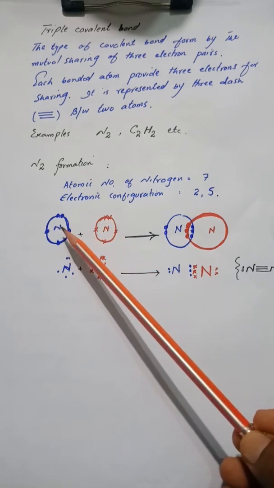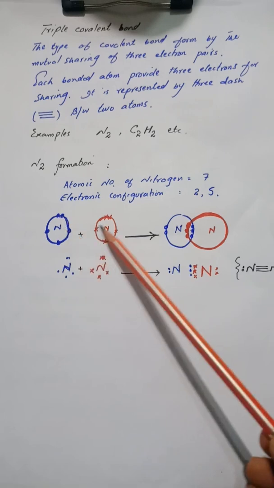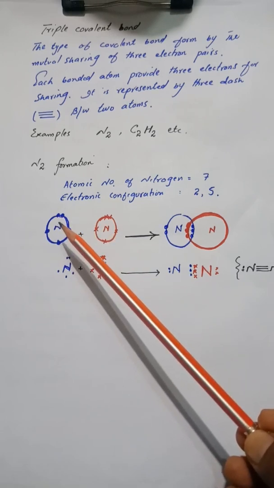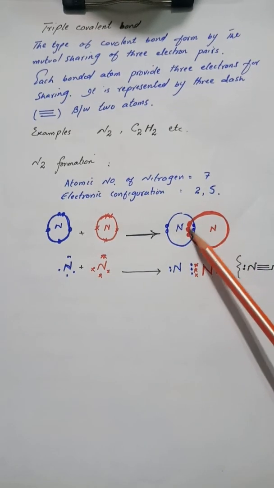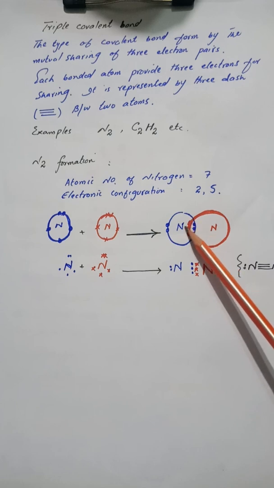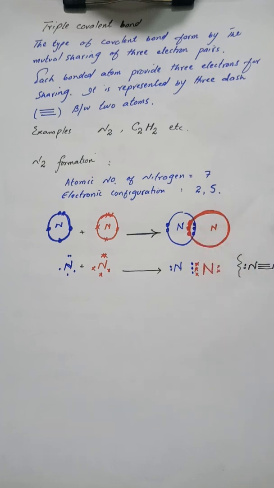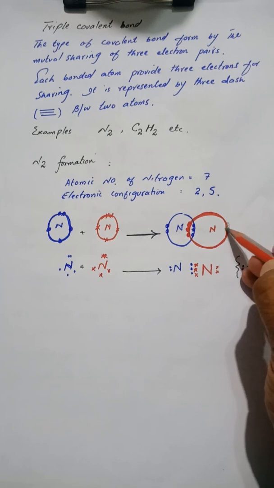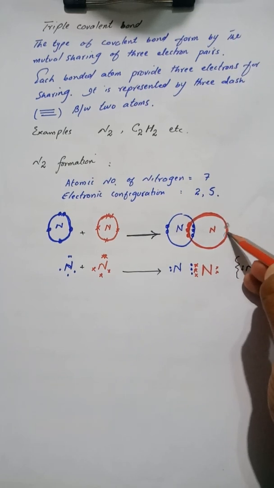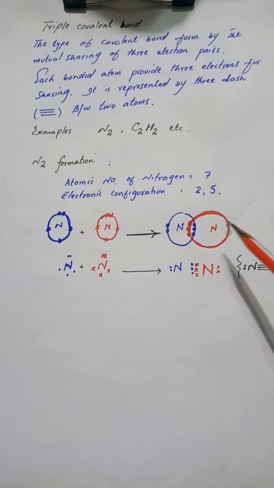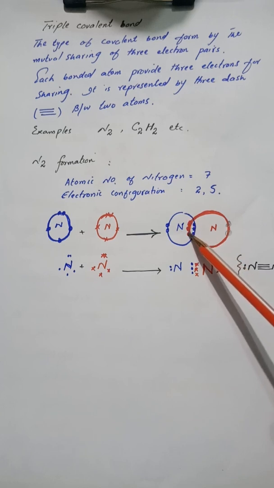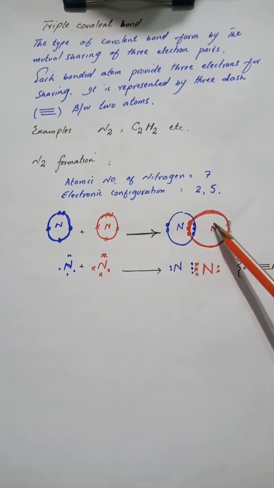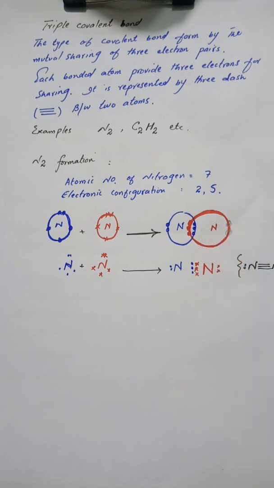Now, how many electrons can be shared by nitrogen? Both can share 3 electrons to complete the octet. When both nitrogen atoms share 3 electrons each, the outermost shell of both nitrogen atoms gets 8 electrons and acquires noble gas electronic configuration. If we count the electrons around this nitrogen atom, there are 8 electrons completed: 1, 2, 3, 4, 5, 6, 7, 8. The second nitrogen also completes its octet.